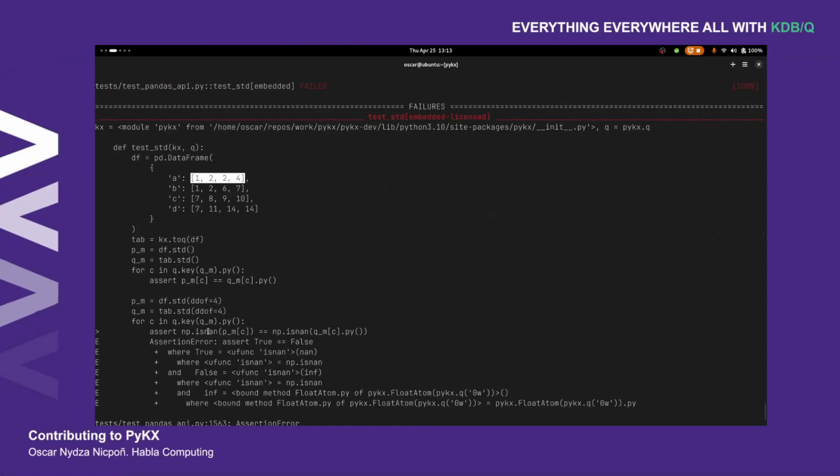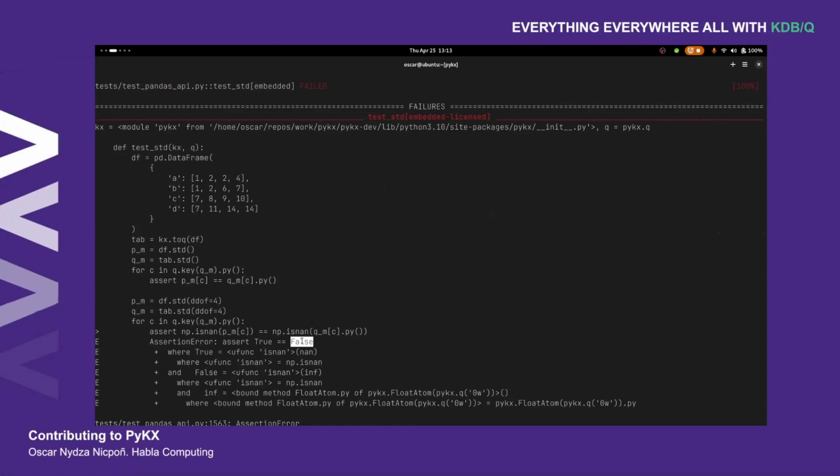Same DDoF as number of elements. And it's checking for some null values, right? So in this case, we are making sure that we get a null from the pandas result, and we get a null as a result of the PyKX computation. So we are getting one of those in our pandas one, but not on PyKX's side.